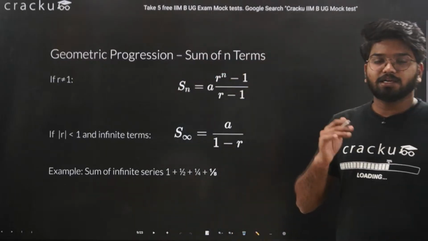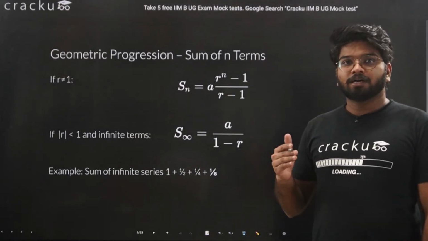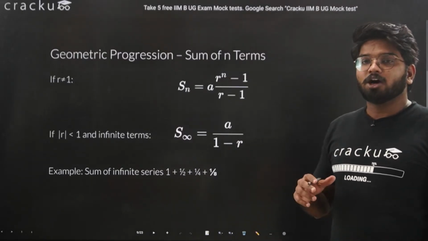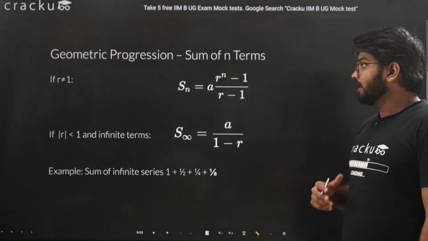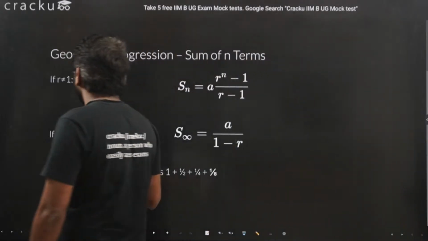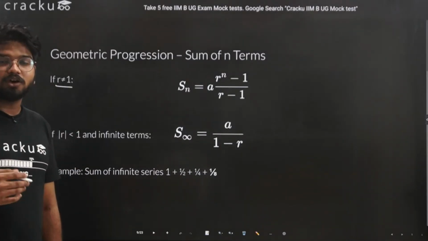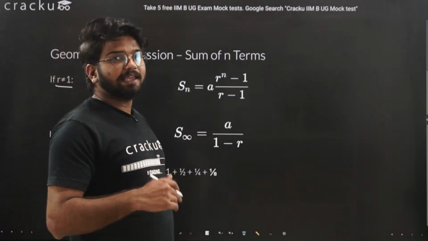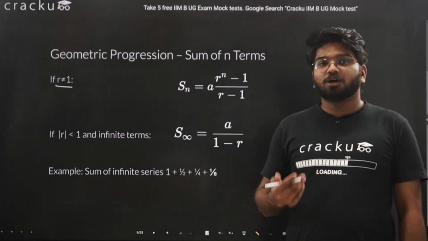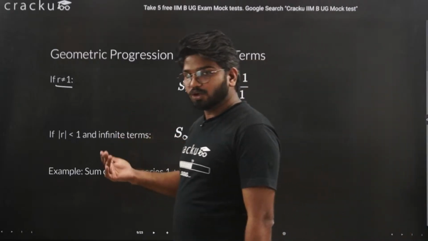Now, similarly, we can find out the sum of some of the terms in a particular sequence. We can also find out the sum of the terms in a geometric progression, and for that also we have a straightforward formula. So if your common ratio is not equal to 1, why specifically not equal to 1? Because if the common ratio is 1, it means you are multiplying every term with 1 only, and you are getting the same value. So it will not actually make a proper sequence. So we have to consider that R is not equal to 1.